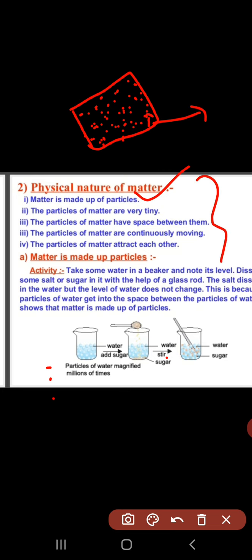Matter is made up of particles. The particles of matter are very tiny, that means the smallest size. The particles of matter have space between them. The particles are in a continuously moving state, and the particles of matter attract each other. These points are very important, and these are the physical nature of matter.